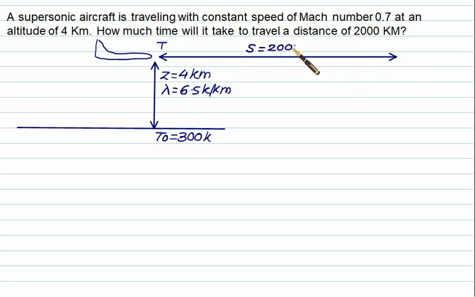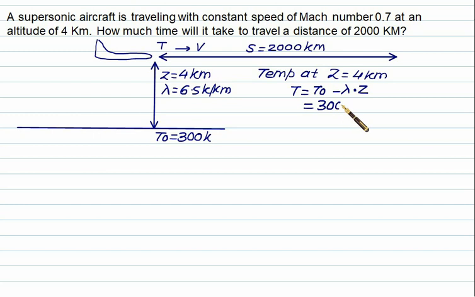For this we should know the velocity of the jet. We have the temperature at z equal to 4 km as T equal to T0 minus the temperature lapse rate multiplied by z. We have T0 equal to 300, lapse rate 6.5, and z equal to 4. So the temperature at the given altitude will be 274 Kelvin.